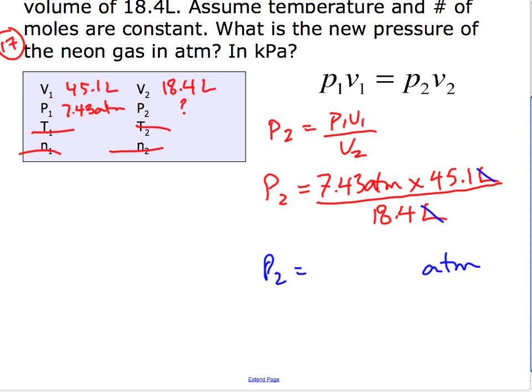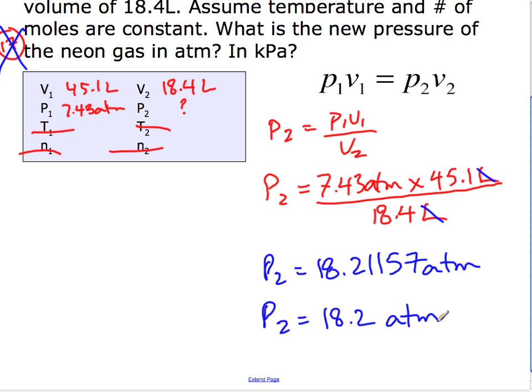7.43 times 45.1 divided by 18.4 equals, oh, I was just off again. I guess 17, yeah, it was close, but the correct answer is 18.21157, etc. We check back our sig figs. We look like we have 3 everywhere, so our final pressure is 18.2 atmospheres. Okay, you getting the idea?